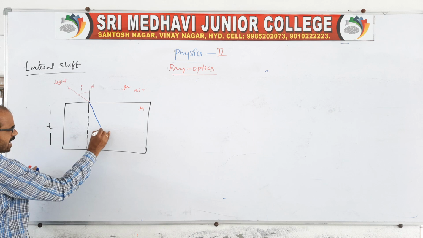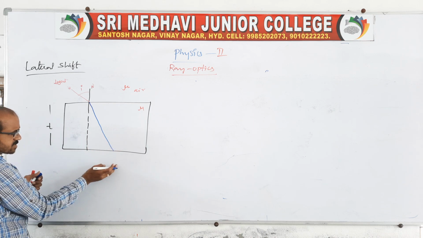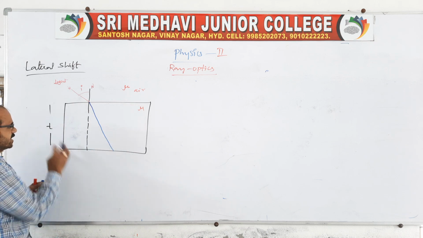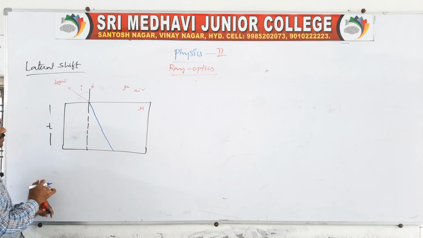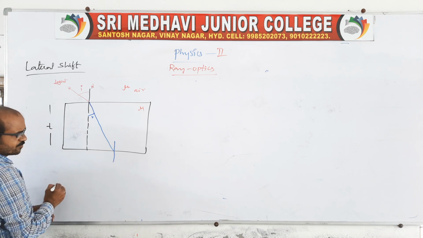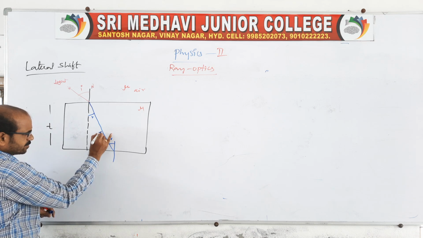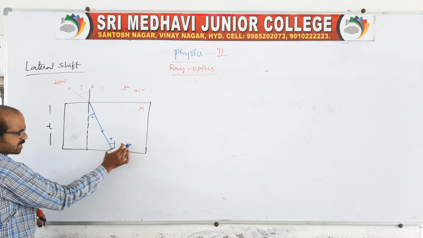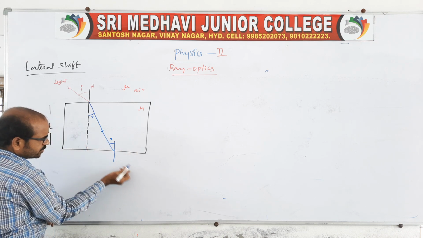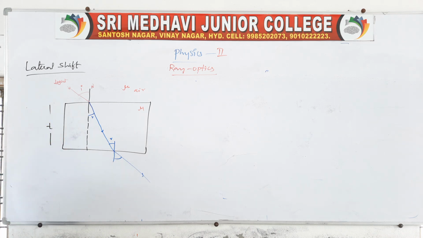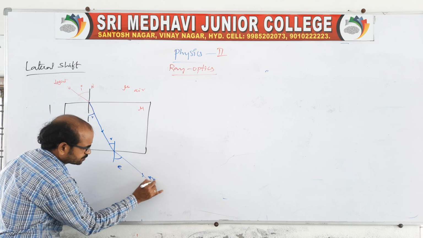It is again incident at the other surface, because the glass plate has thickness T, making an angle of refraction r. Here again you draw a normal, and it makes the same angle. Now it propagates from denser medium to rarer medium, so it bends away from the normal. We can call this the emergent ray.